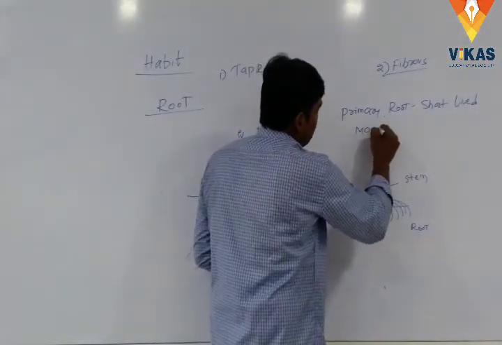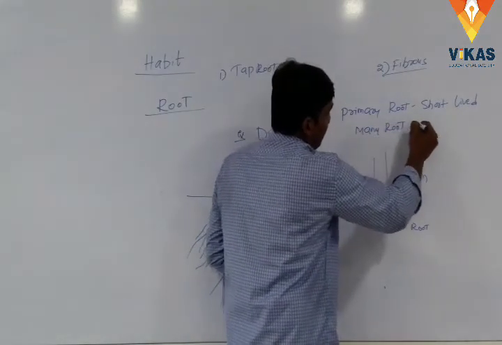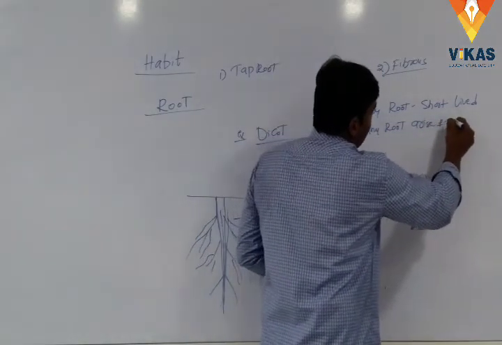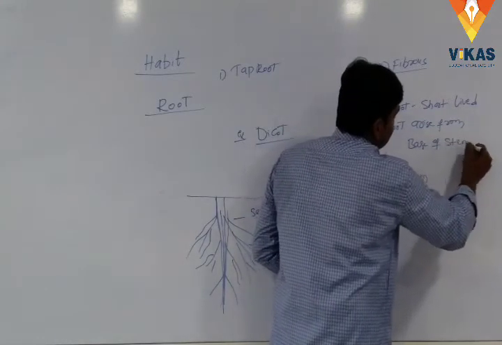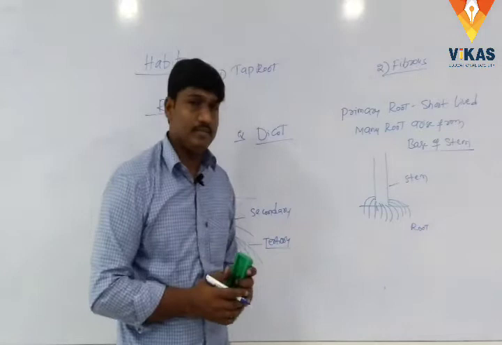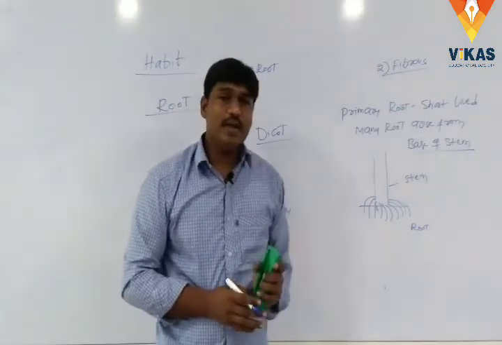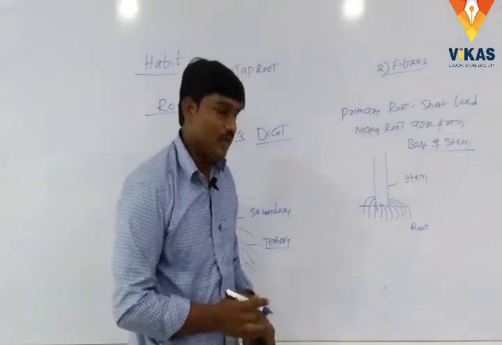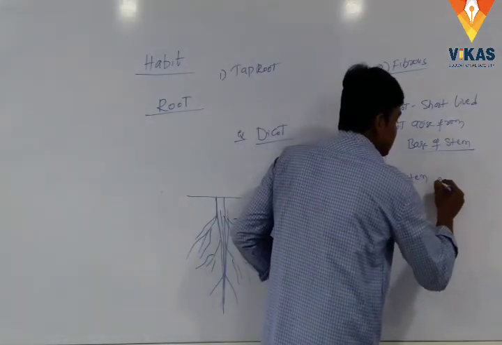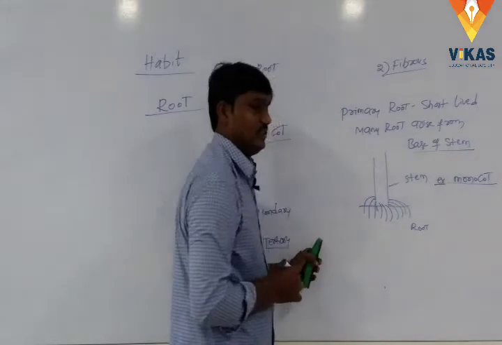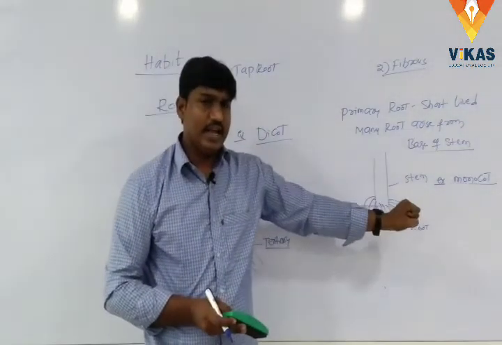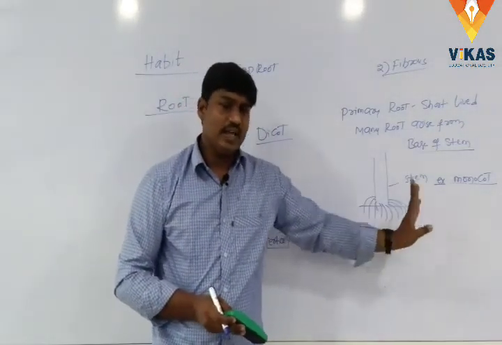These are called fibrous roots. Example: monocots, like wheat and maize.